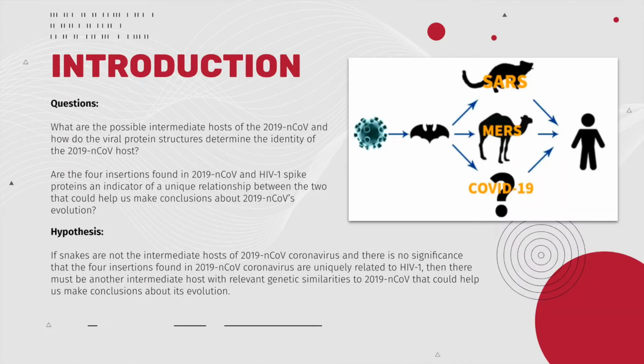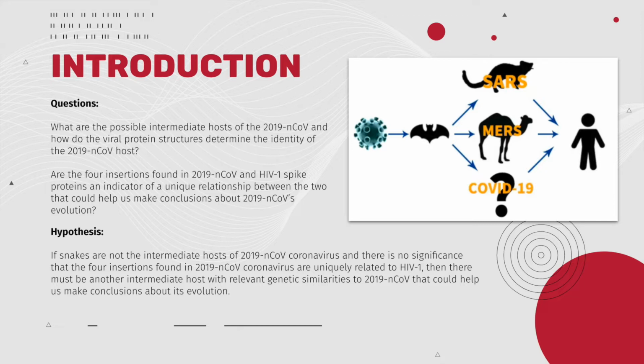There are two main questions that the researchers in this article are investigating. The first question is, what are the possible intermediate hosts of the 2019 novel coronavirus, and how do the viral protein structures determine the identity of the 2019 novel coronavirus host? The second is, are the four insertions found in 2019 novel coronavirus and HIV-1 spike proteins an indicator of a unique relationship between the two that could help us make conclusions about 2019 novel coronavirus's evolution?